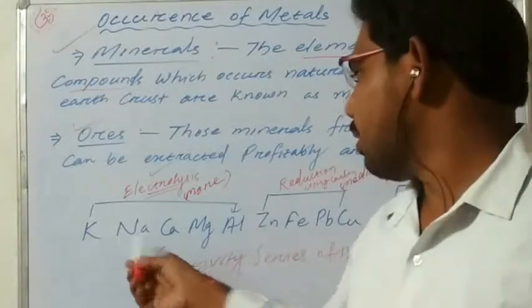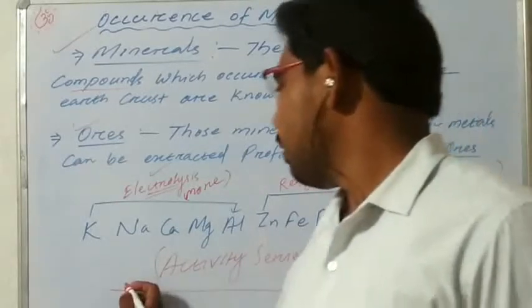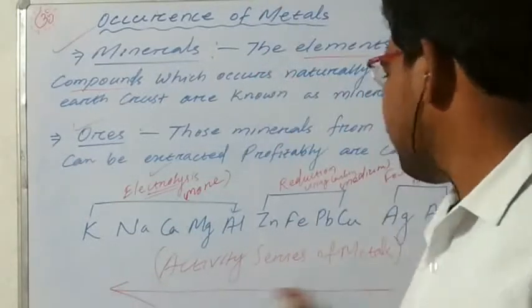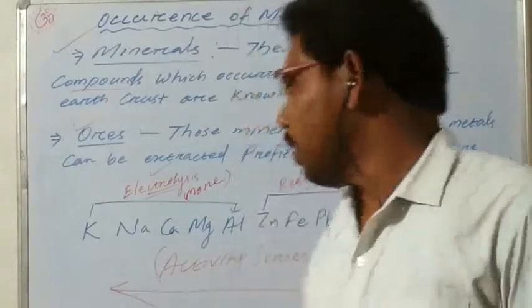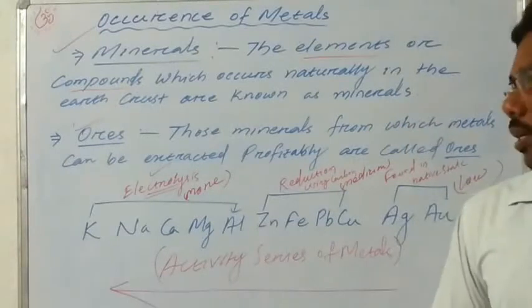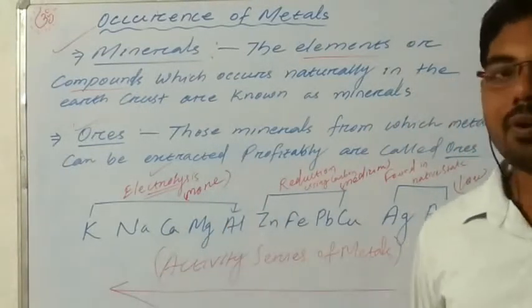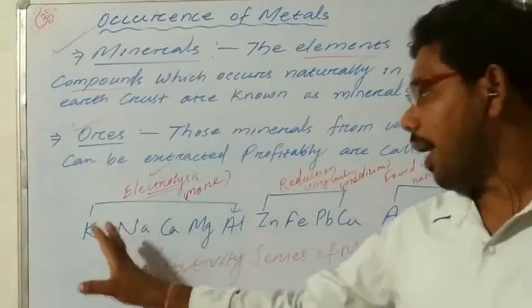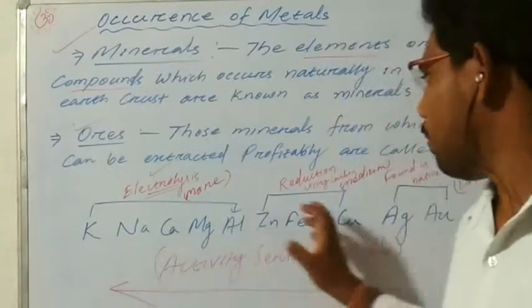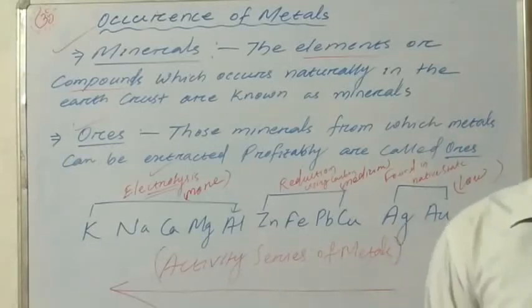These are the metals of the reactivity series, arranged according to their reactivity. This one is the low reactive and this one is the more reactive metals. So one technique or process is applied to extract the higher reactive metals, another to extract the medium reactive metals, and another to extract the low reactive metals.